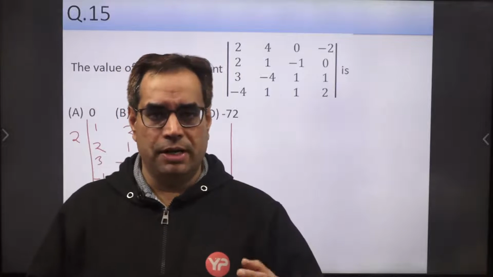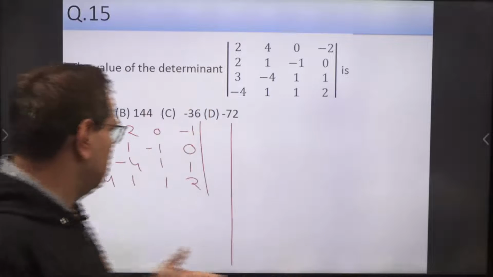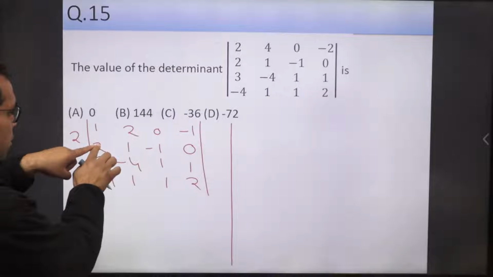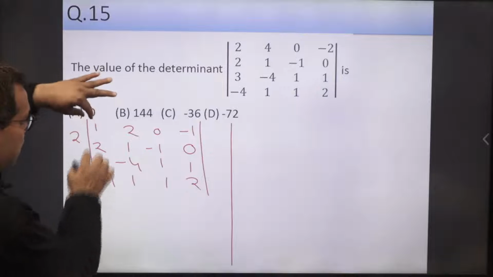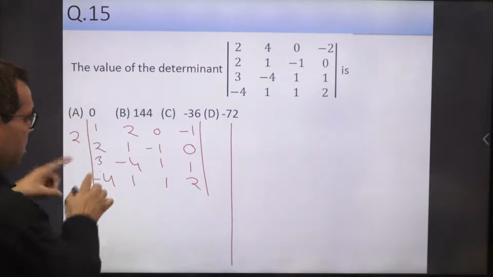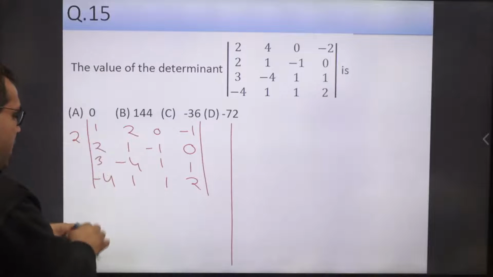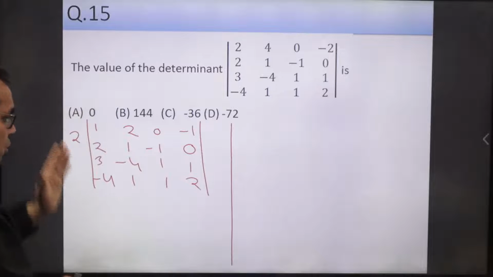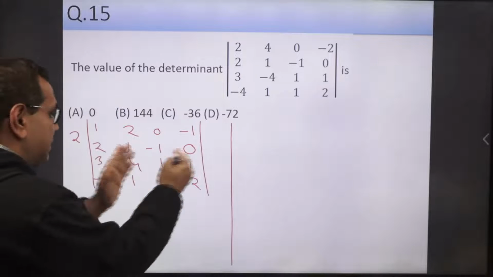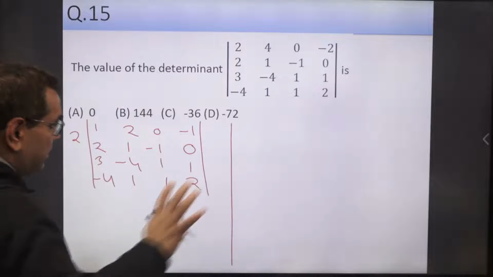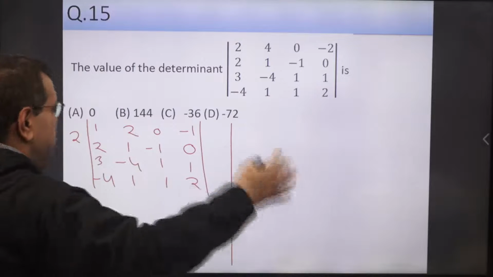This is an important property which we must apply, right? So here if we try to make 0 here, here and here with the help of this 1, all these can be made 0, and then we can expand it along the first column, and then we will get a single 3 by 3 determinant which can be evaluated directly by expansion also.